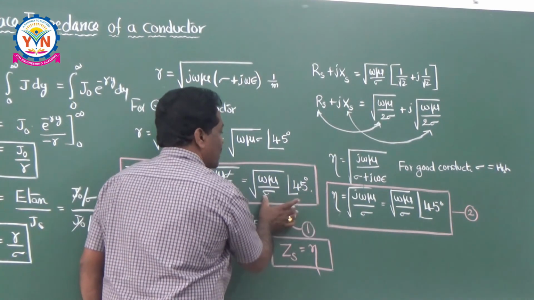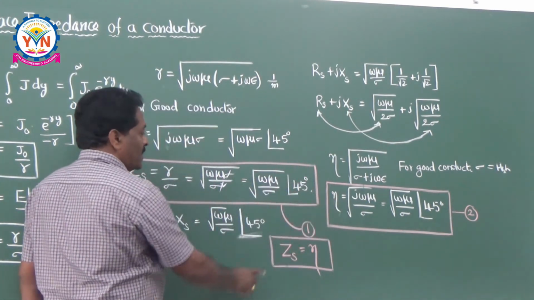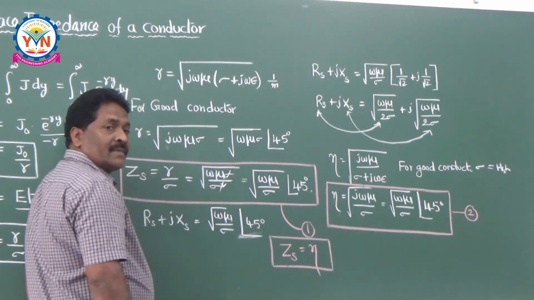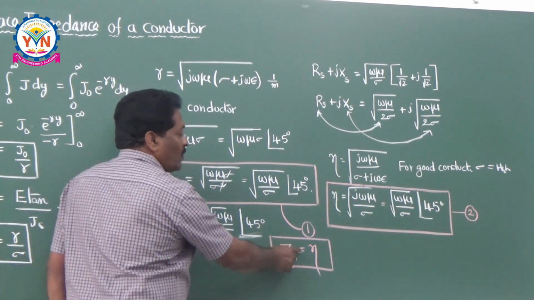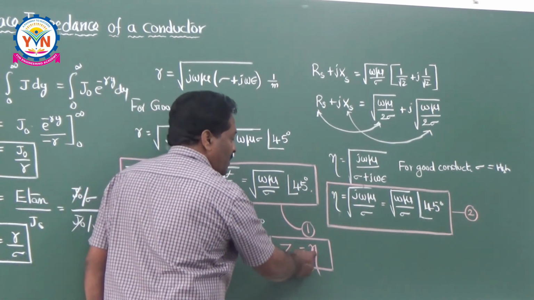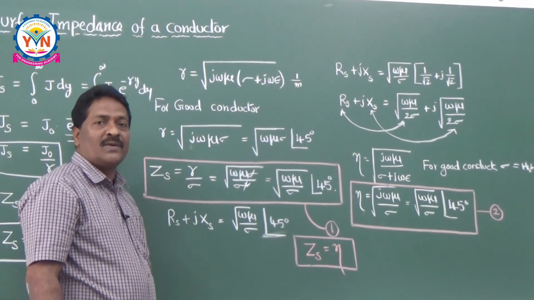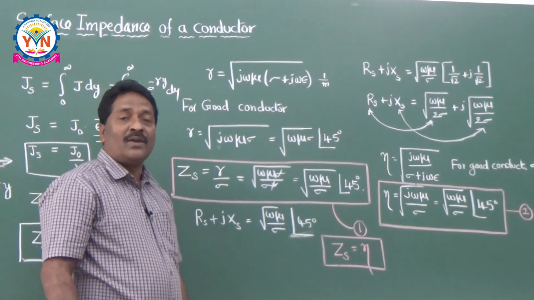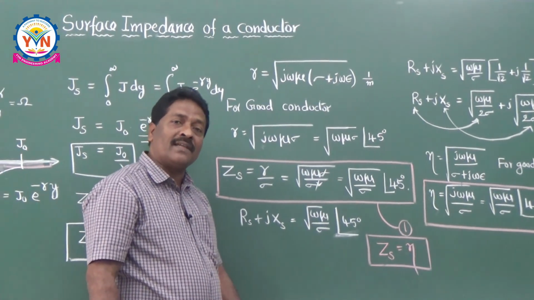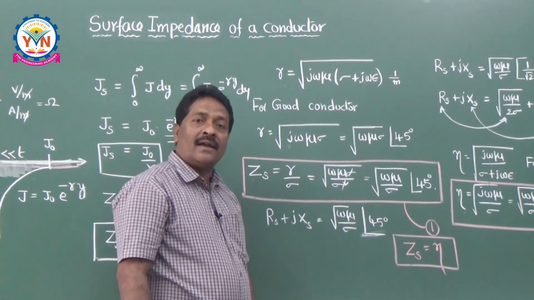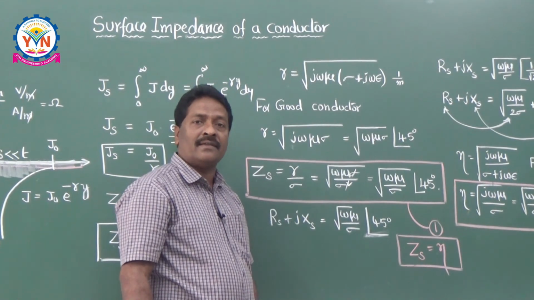That is why we can conclude that the surface impedance of a good conductor is almost equal to the intrinsic impedance of the conductor, provided the skin depth is very, very small. I hope you understood the concept of surface impedance of a conductor and its application also. Okay, thank you.